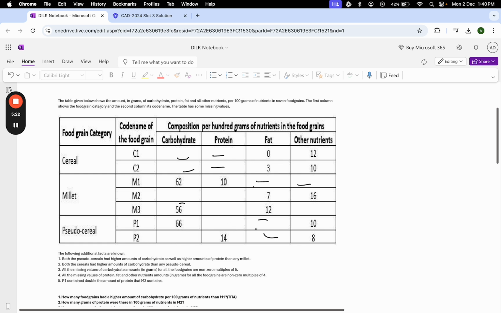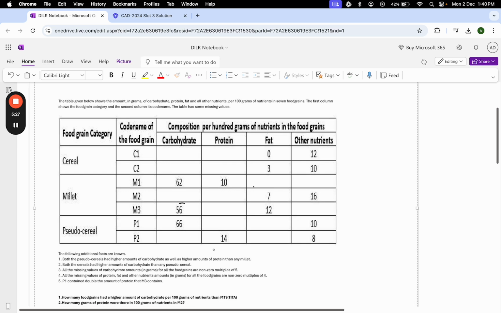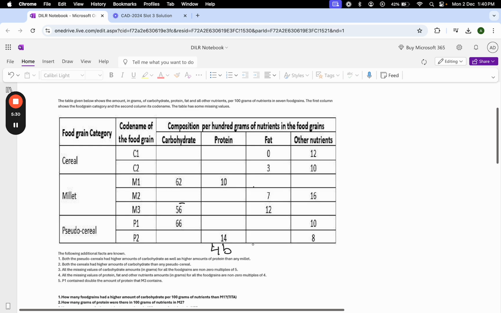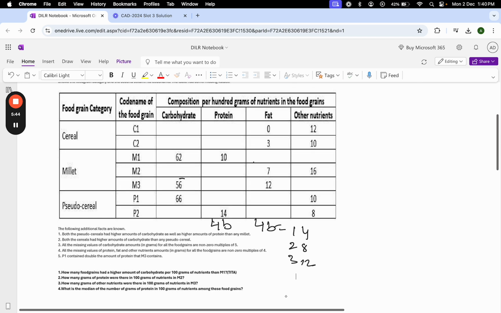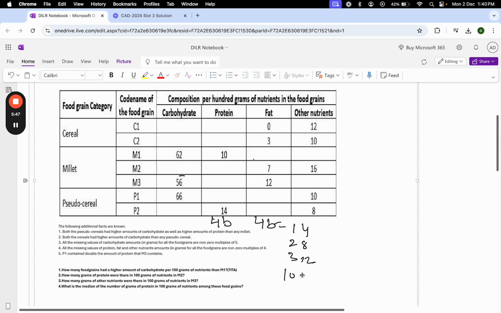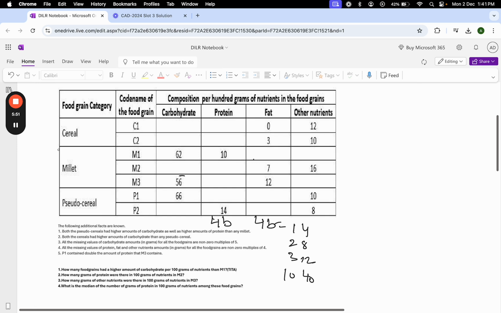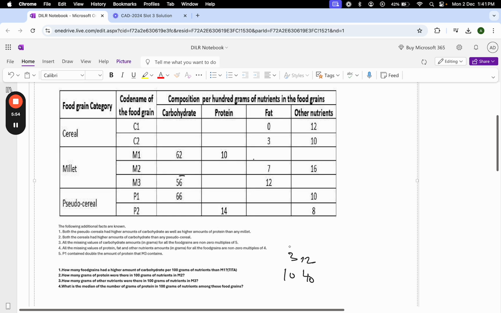Similarly, in the other slots the value is a multiple of 4, so it will be 4b, where b is anything other than 0. So if b is 1, the value will be 4, if 2 then 8, if 3 then 12, and so on, 40. So with that we'll be able to solve it in some way.